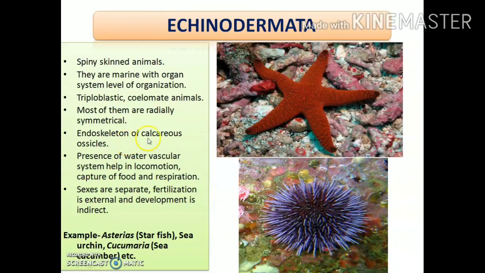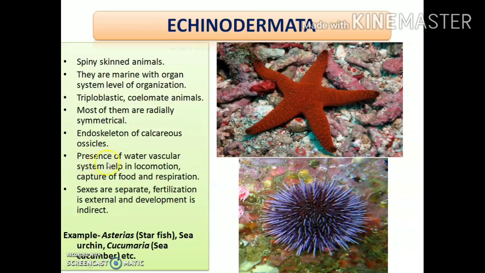Next, their endoskeleton consists of calcareous ossicles. That means inside or beneath their skin, they have the endoskeleton, which consists of small calcium-deposited elements termed calcareous ossicles. The main function of these calcareous ossicles is that they help protect the animals from any kind of external injury. They protect the body and the vital organs present within the body.